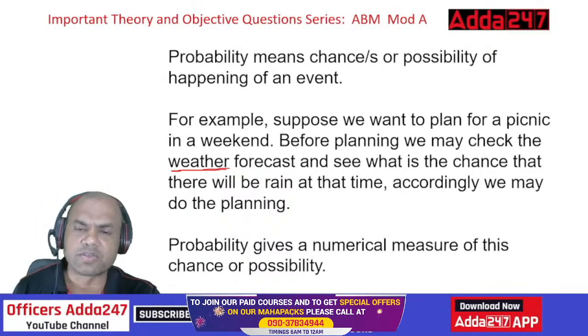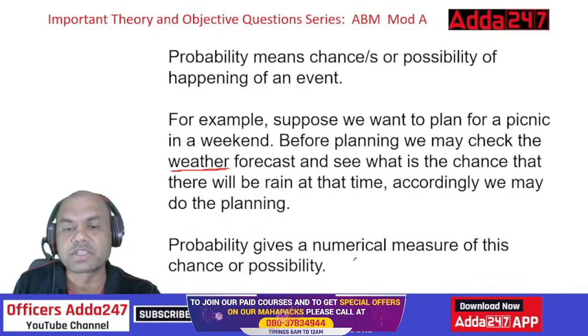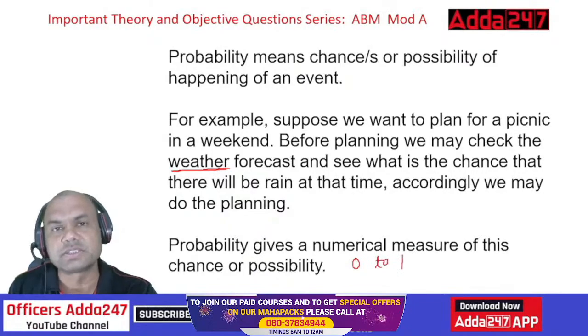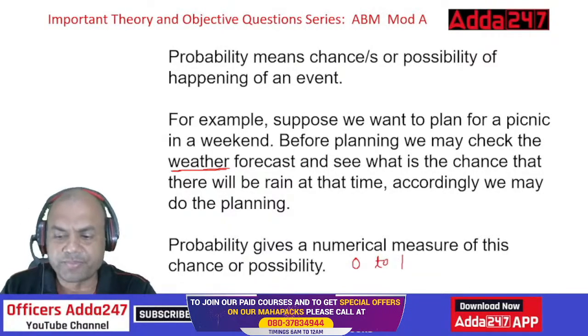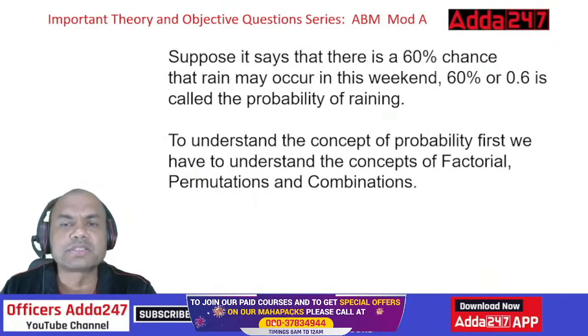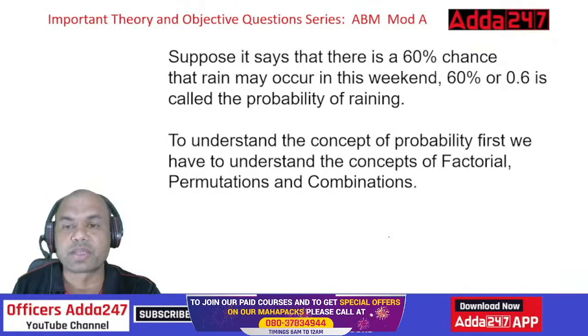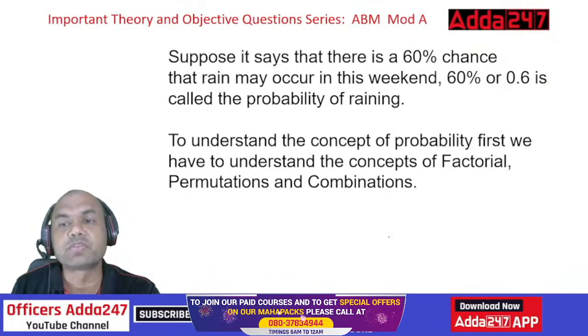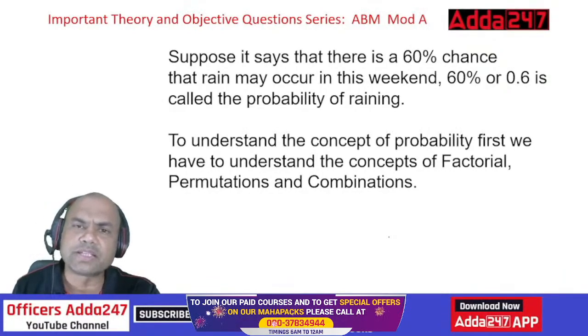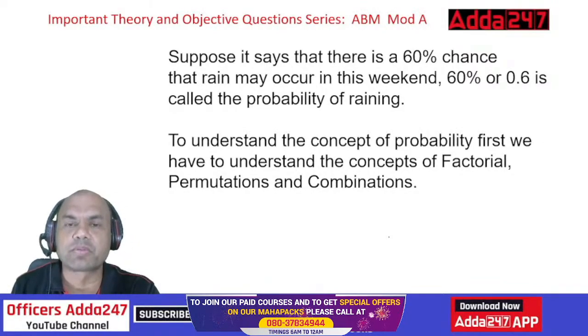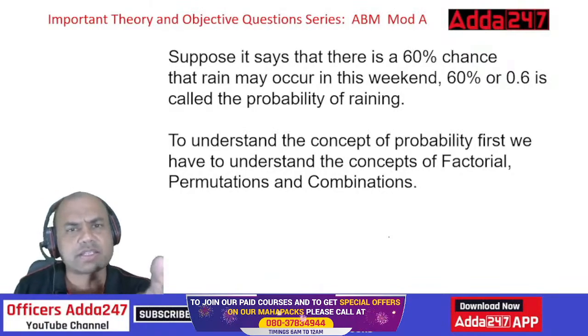Numerical. Here, always remember, probability is between what? 0 to 1. Only 0 to 1. It can't be more than 1. It can't be less than 0. Simple. Suppose it says there is a 60% chance that rain may occur this weekend. So 60% means what? 0.6 is the probability of raining. That's the numerical part.